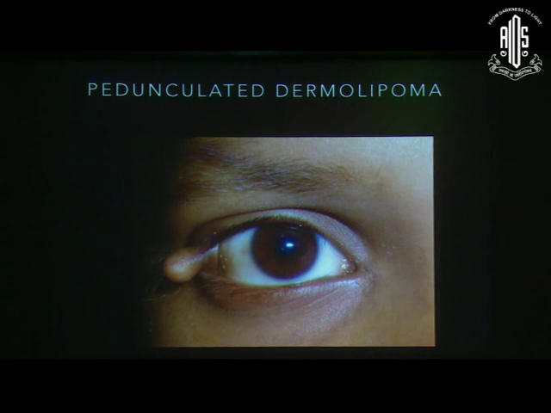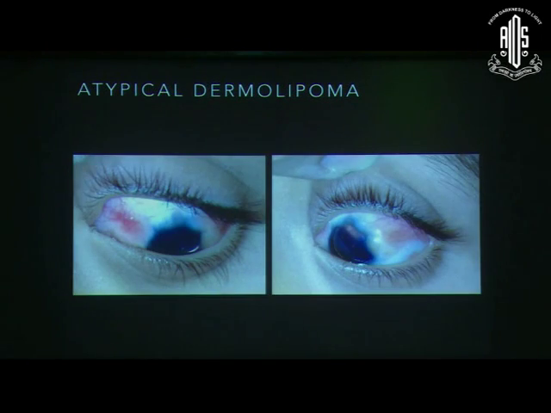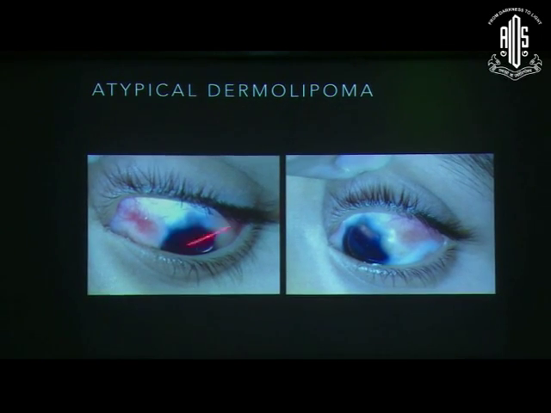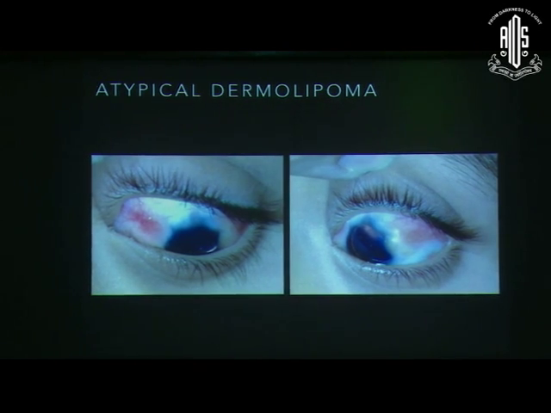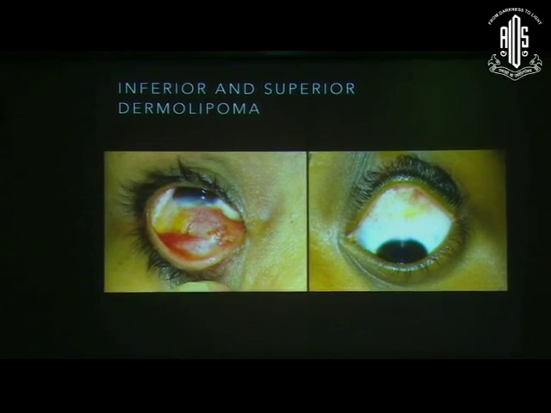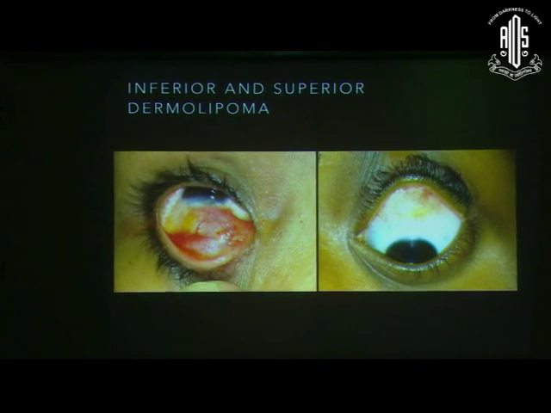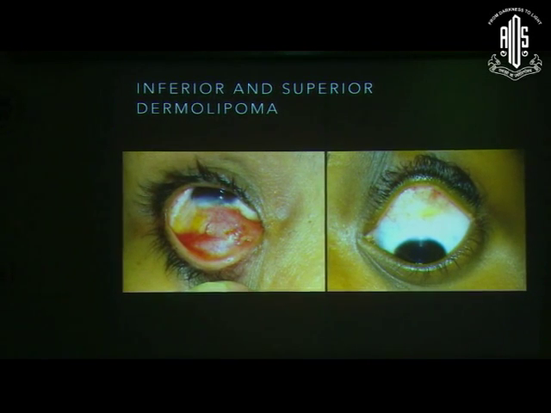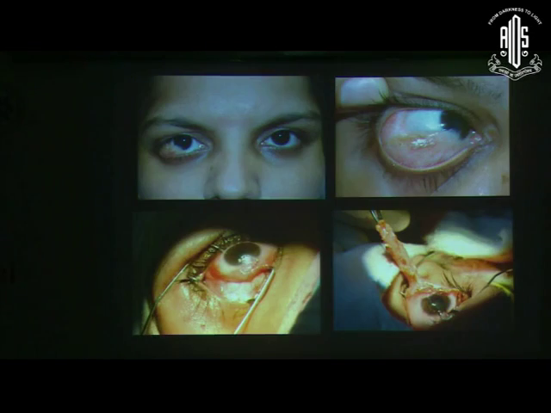Now there may be a variety of presentations of these dermolipomas. This patient presented with a pedunculated form of dermolipoma. That doesn't change the diagnosis. Another patient presented with bilateral, medial and lateral dermolipomas. Now one may wonder what this atypical thing is, but this is another variant of dermolipoma. Sometimes they are not present in the fornices as always, but here you see an inferior dermolipoma and here you see a superior dermolipoma. So they may arise from some other sites as well, not just the classical lateral fornix.